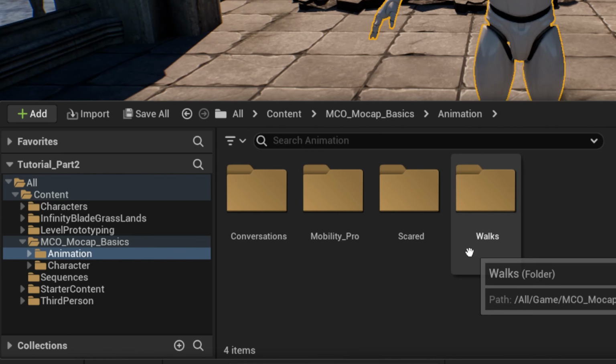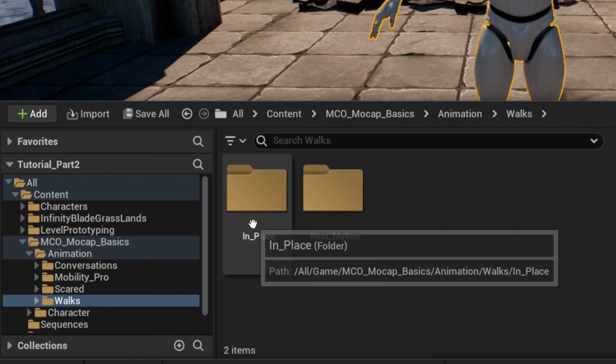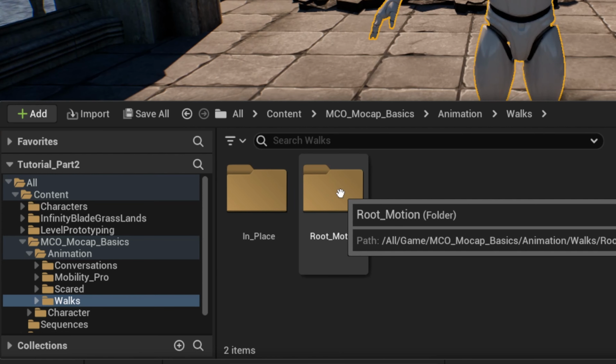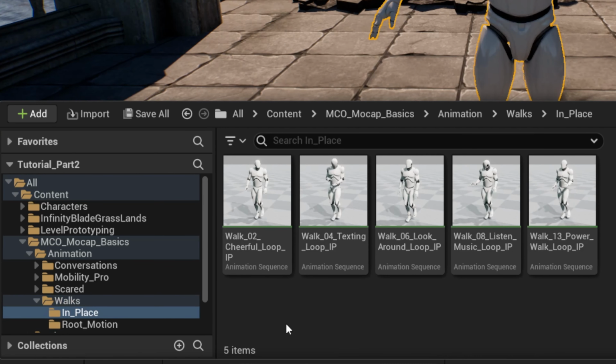So we have walks, scared, mobility pro, conversations. So let's look at walks. We have in place and root motion. So in part one, we were working with animations that were, quote unquote, in place, and they were designed that way to be compatible with character motions in video games.